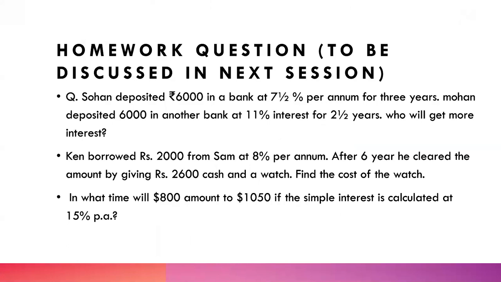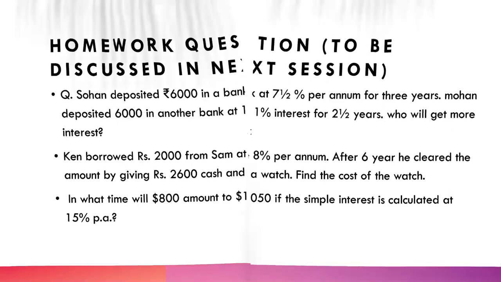So these 3 questions are for your homework. I will be discussing these questions in the next session, which will be of the chapter averages. So our next chapter will be averages. And we will be discussing these 3 questions of this session. So these are your homework. And what you have to do is tell me the answer to this homework with all the explanation in the comment box. The ones who give me the answer fastest, I will tag them in my next video. I will take your names, guys.